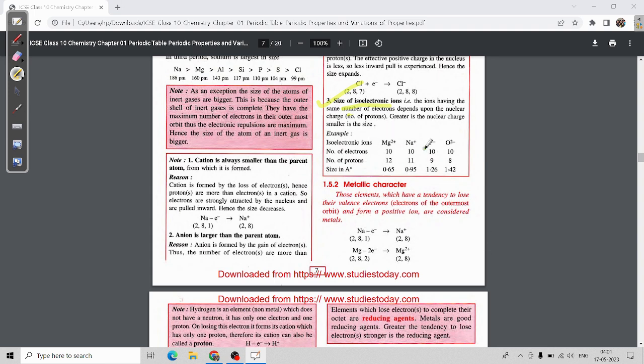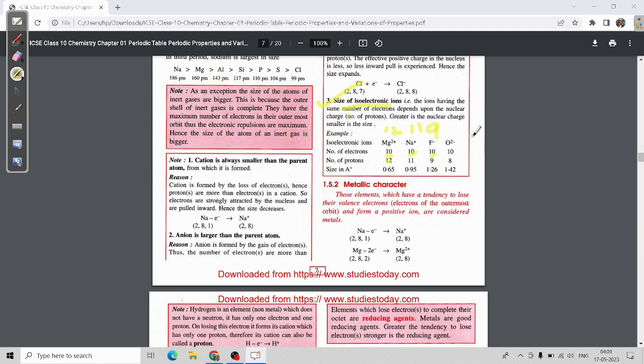See, first the number of electrons in Mg is 12. After losing two it will become 10, but the protons remain 12. Now for Na the atomic number is 11, so electrons are 11, but if it loses one electron, it will become 10. For F the atomic number is 9, and if it gains one, it will become 10.